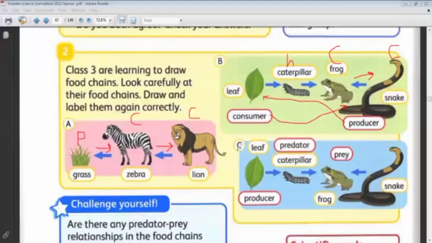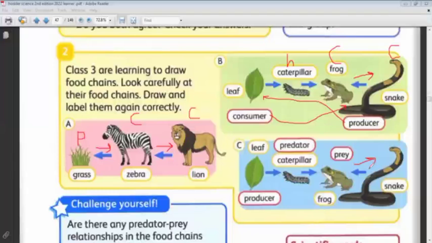C, letter C. What about this food chain? Also, the third one is wrong. Yes, the third arrow. And only this? No, there is another mistake. The frog is not prey.